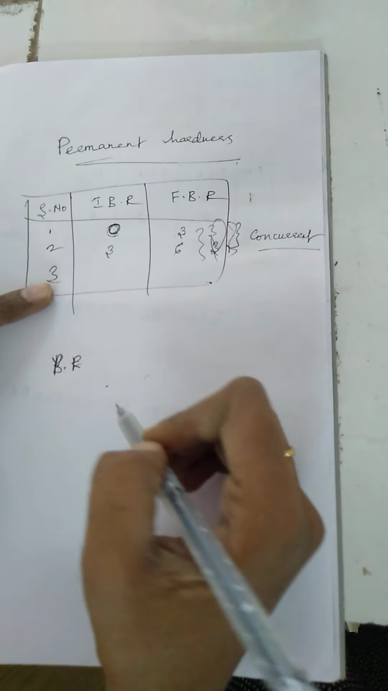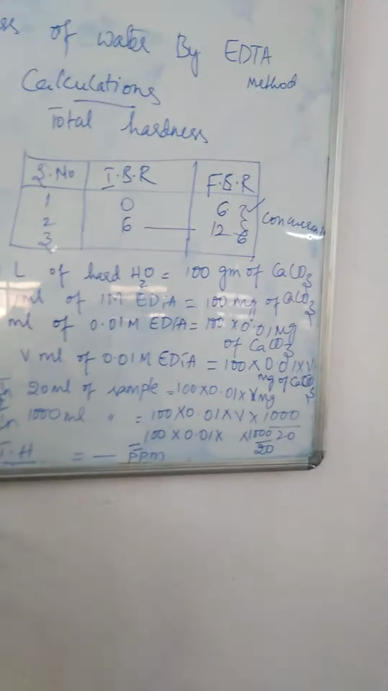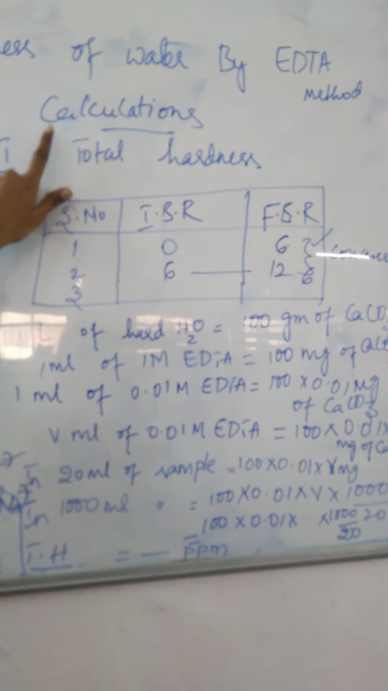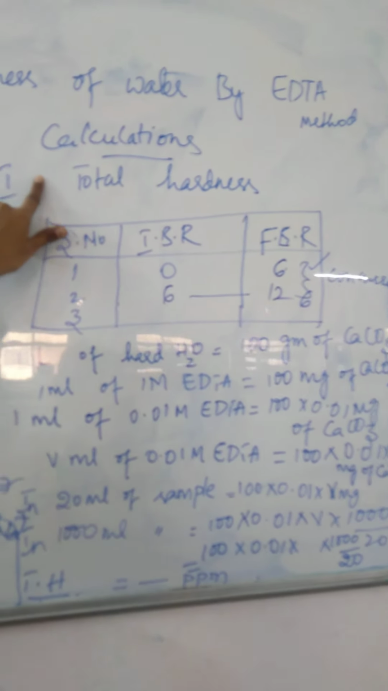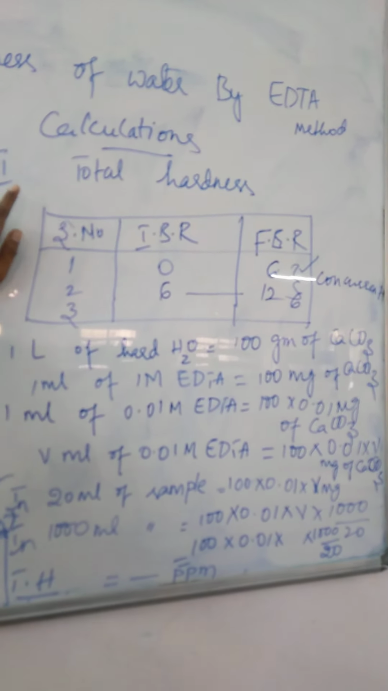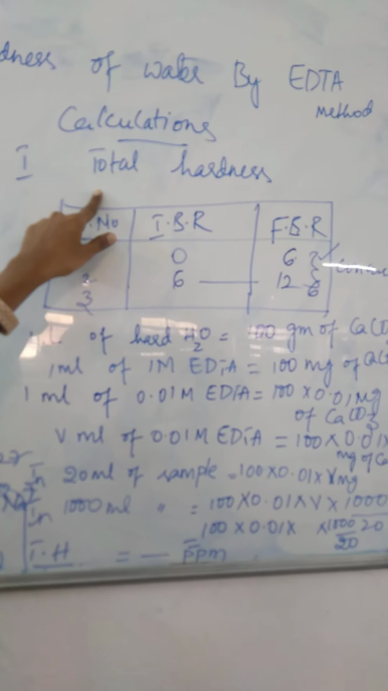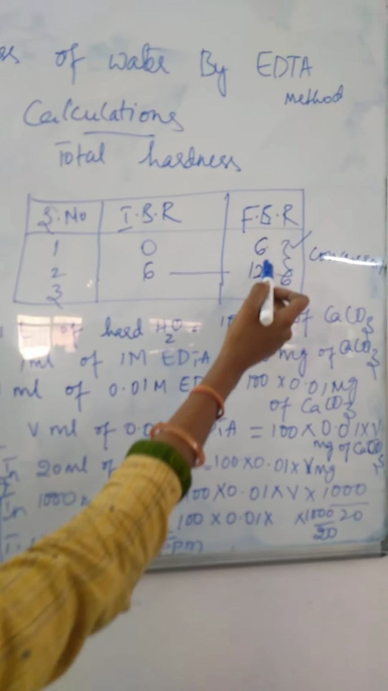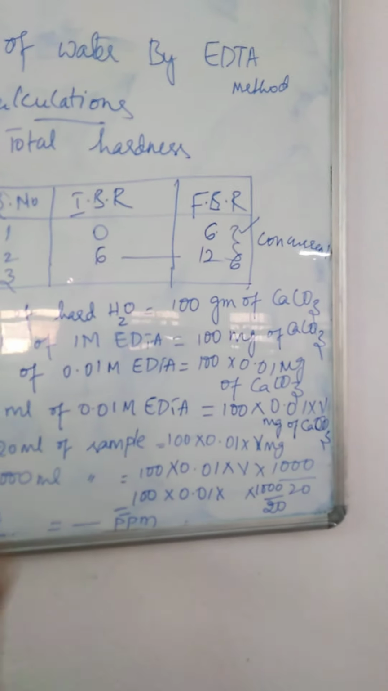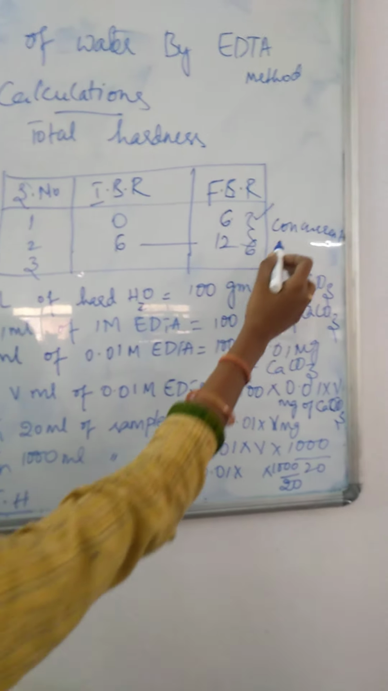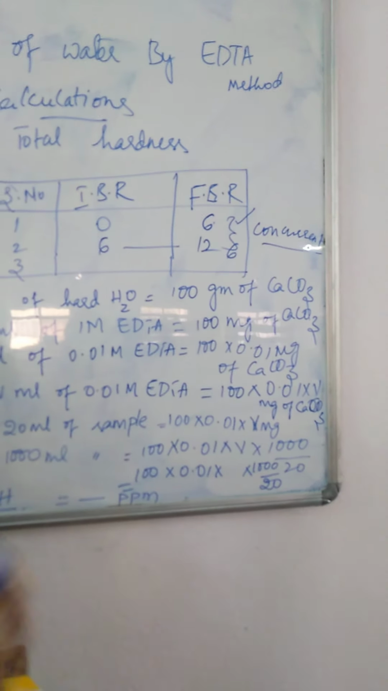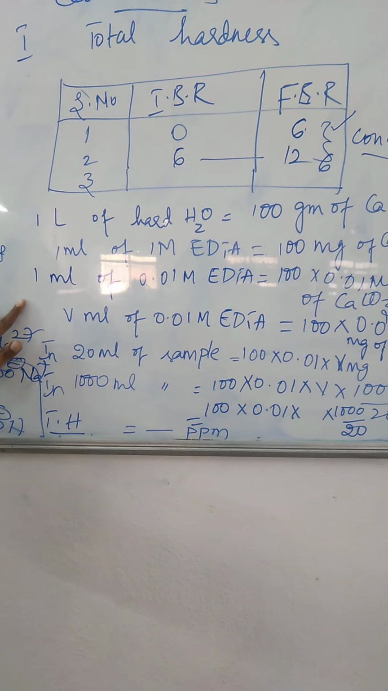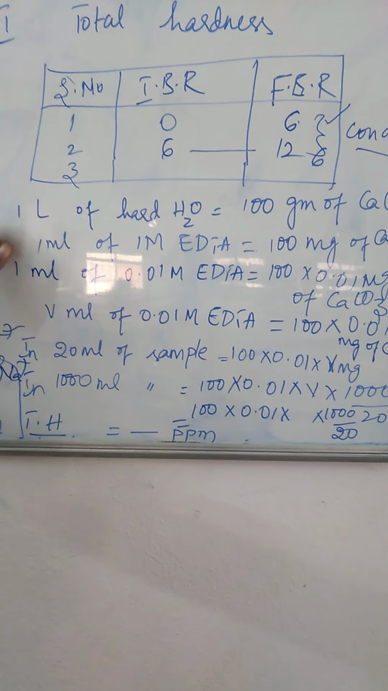Now I will explain the calculation part also, taking 6 as the concurrent value. So now we go with the calculations. First we will move with the total hardness. During the titration we got 6 as the burette reading, and we are going with the concurrent values. Now we will see the calculation part step by step. This is the procedure we need to follow.